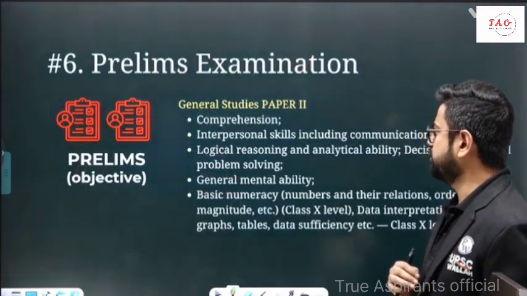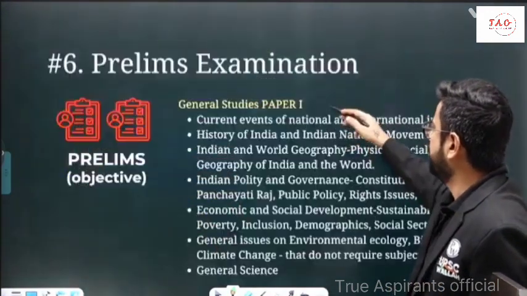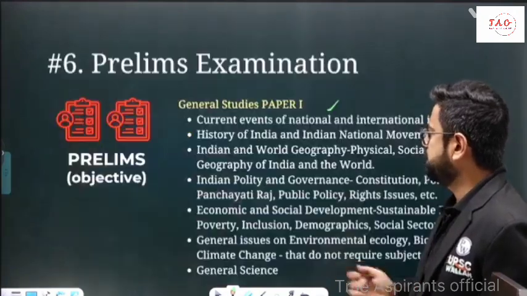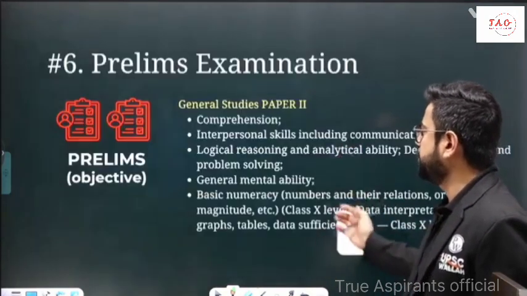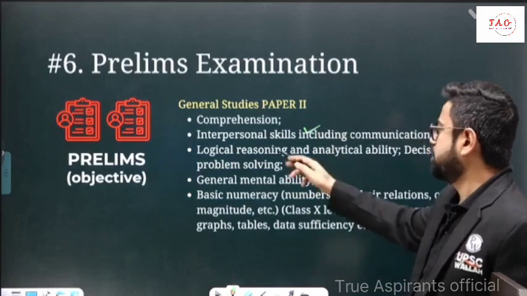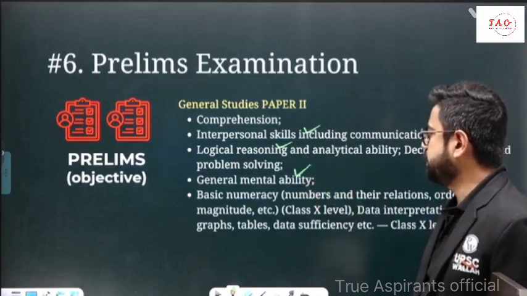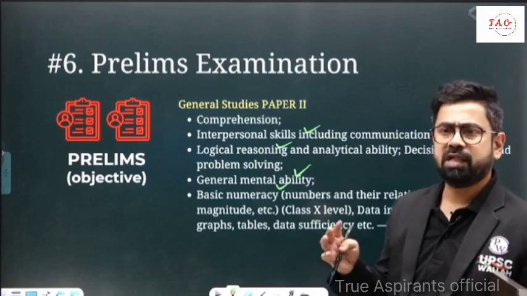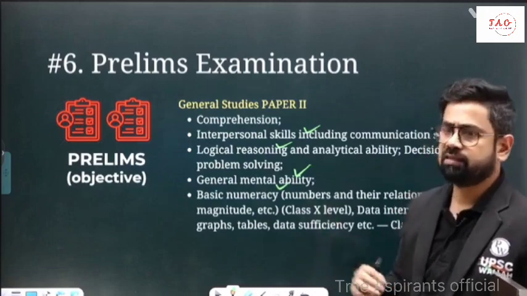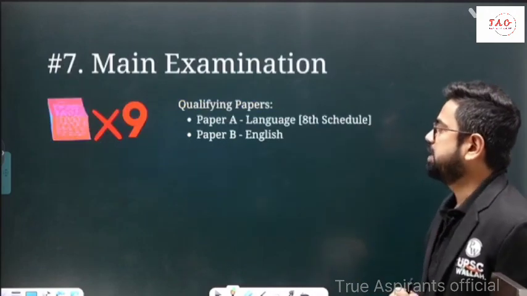Right, 6 lakh plus students will be appearing in this examination. Then we're talking about paper 1 and paper 2. This is the detailed syllabus if you want to see. Similarly, GS paper 2 covers comprehension, interpersonal skills, logical reasoning, general mental ability, basic numeracy. But this is not of, let's say, CAT level. This is more of class 10th level. So this is the prelims examination.